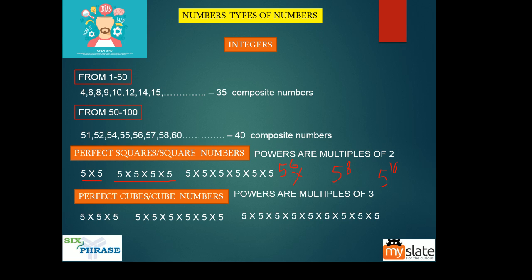Now here, the powers of multiples of 3. Again, I shouldn't say multiples of 3. I don't think it is correct. I should say 5 cube is a cube number.